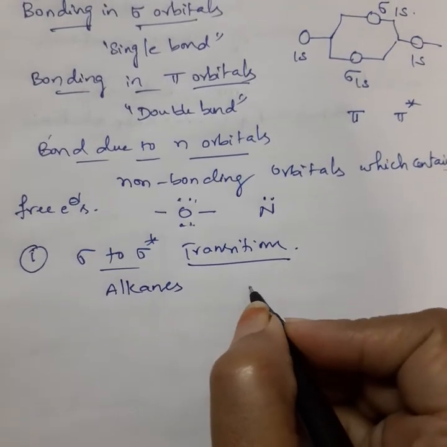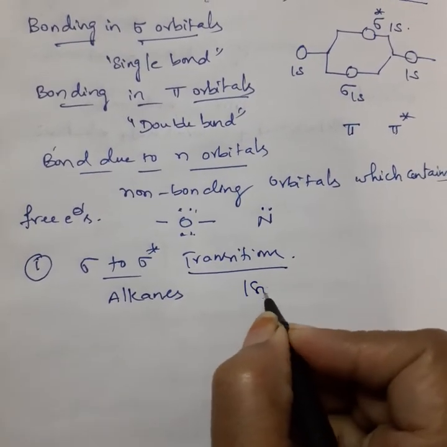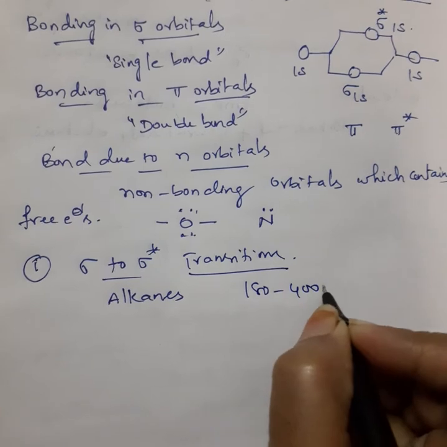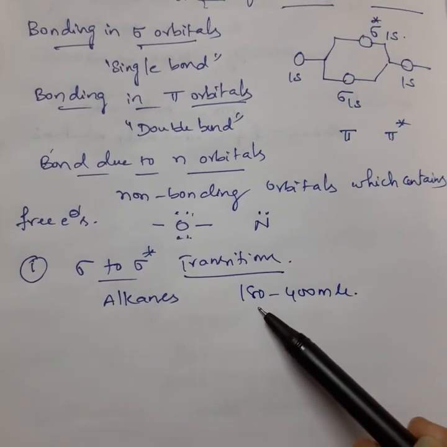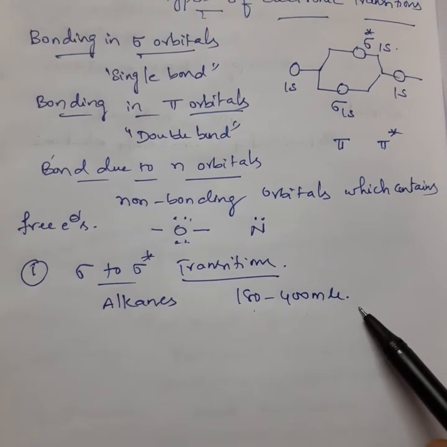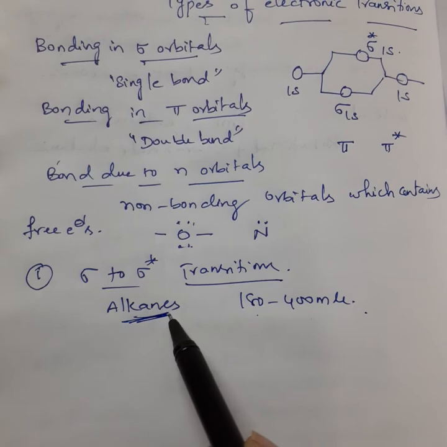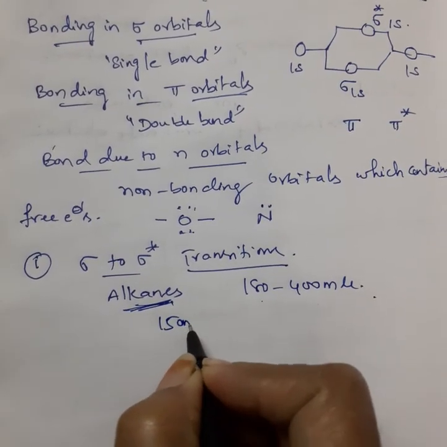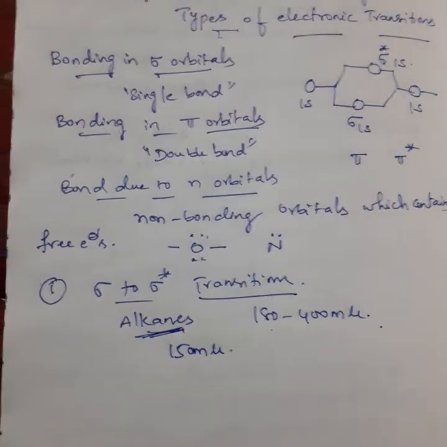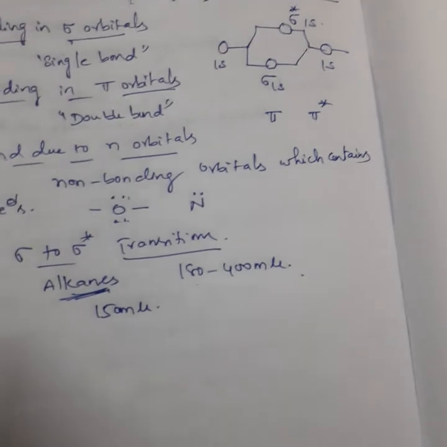Generally this transition we observe in the range 180 to 400 millimicrons. Especially these alkanes, that is sigma to sigma star transitions, take place at 150 millimicrons.